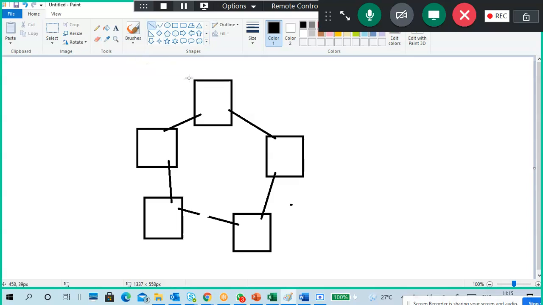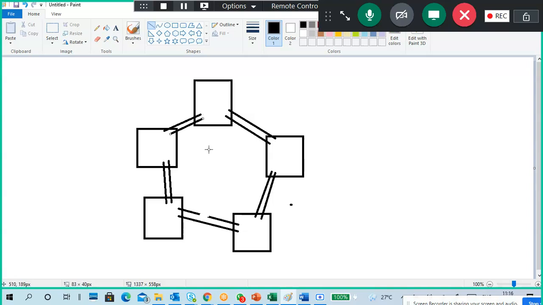So how to secure this connection? That is a good question. If a break occurs, the path will be broken. Still they are connected in one line only, but the path will be broken. So what they do is create a double connection. One wire can be broken, but two wires cannot be broken, right?